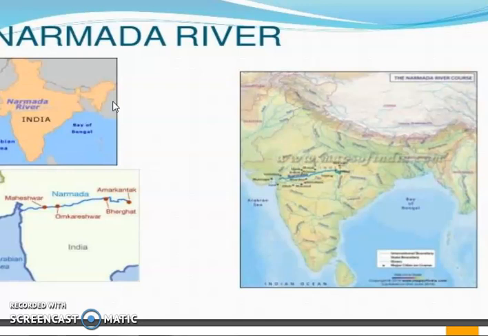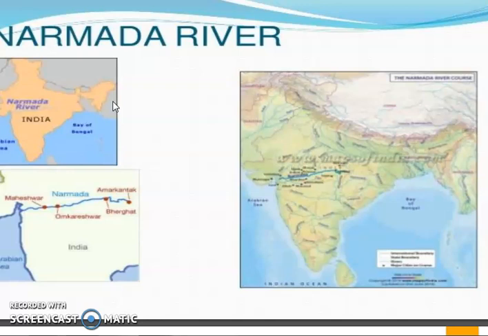Now what is this rift valley? The rift valley is a low-lying region, a lowland region formed by the tectonic activity of the earth, by the interactions of the earth's tectonic plates. A rift valley is a lowland region which forms after the tectonic activity or the plate movement. Maybe the plates moved apart from each other, and in between you will find a low-lying place. That is called the rift valley.